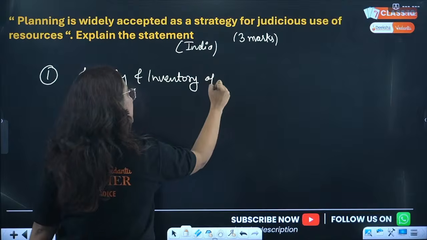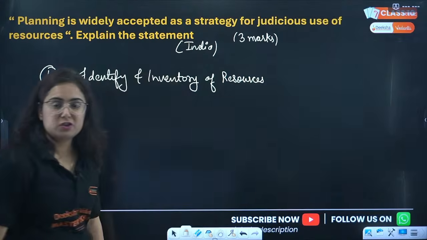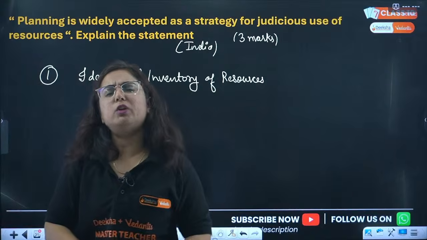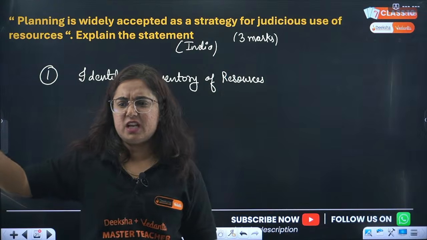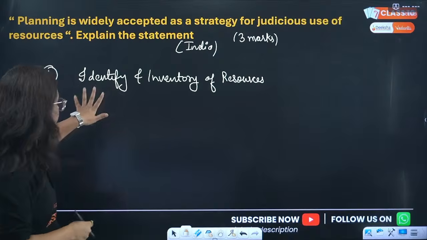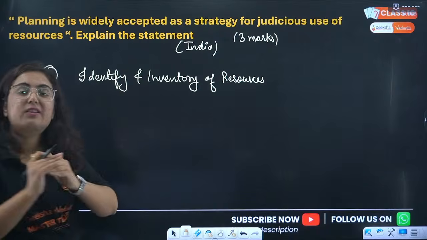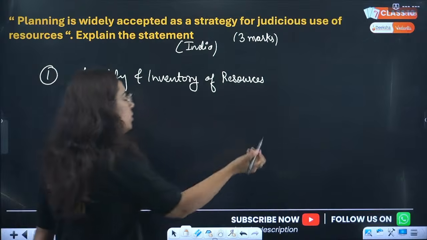What do you mean by this, beta? If you are in class 10 and you started your first class, you got the new books. First, you will see the index of maths, science, SST. Okay, this is what I'm going to study this year. So first you have to identify what the resources in the country are. Then only we will make the planning. How are you going to do that?